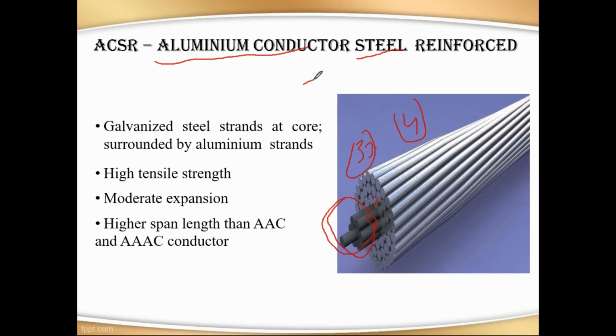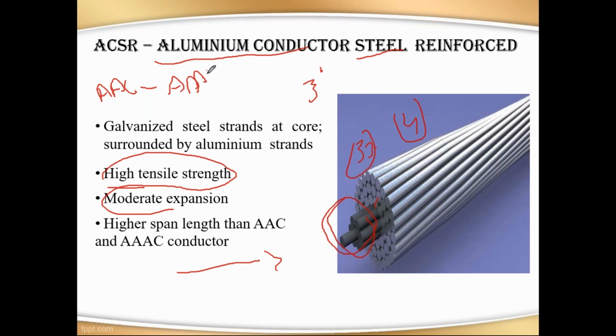So we have to use the equation 3n squared plus 3n plus 1. It has high tensile strength, moderate expansion, and higher span length than AAC. So when compared to the previous two, we can use this for a longer length of transmission line. If you see performance-wise and tensile strength-wise, there are differences between these. So AAC is not better than AAAC, and these are the steps, then ACSR.